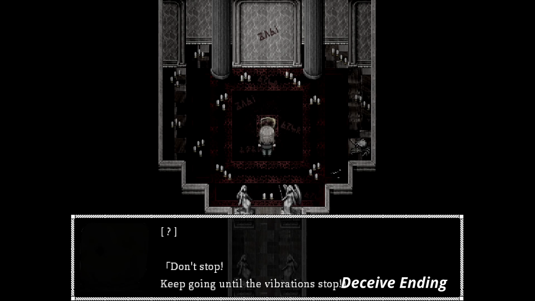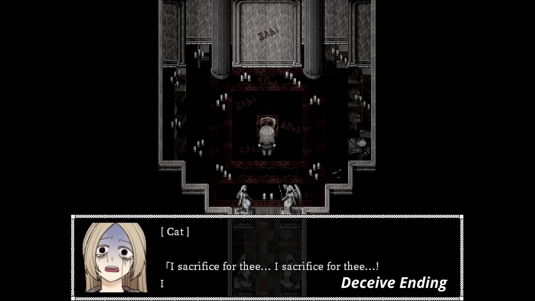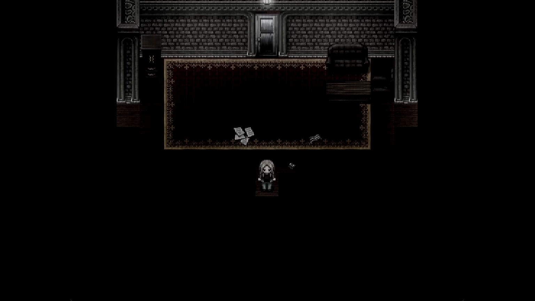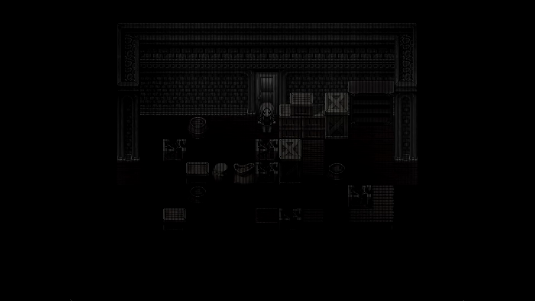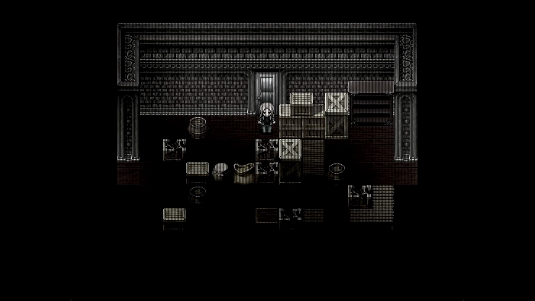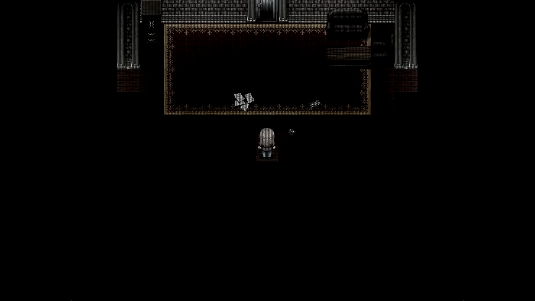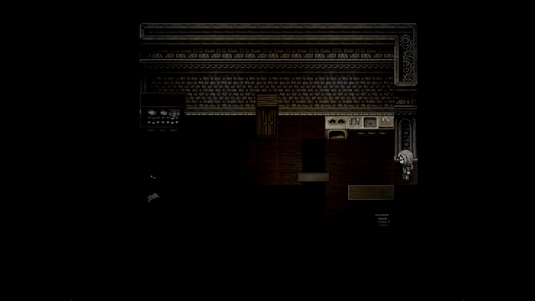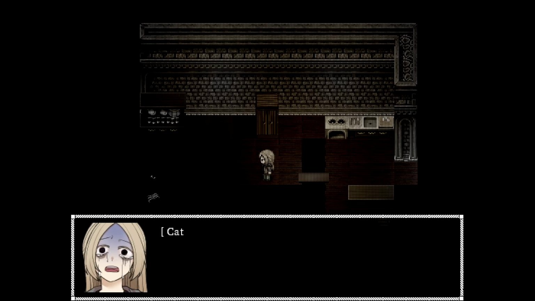Starting with the first ending titled Deceive, after doing everything the stranger told her, our protagonist completes the ritual. And just as she thinks she's home free, reality hits her. She realizes that the stranger tricked her. When she opens the front door, instead of seeing the world outside, it leads her back into the storage room, the first place where she met the stranger. She searched around the mansion, calling for the stranger, but to no avail. The stranger has abandoned her, a betrayal that she did not expect.